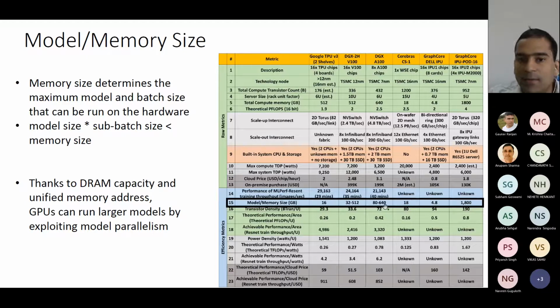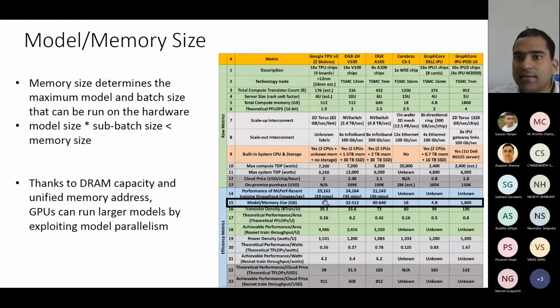So if you see here, what is the model size that it can run? This GPU can run very large model sizes. GPUs can run larger models by exploiting model parallelism. Whereas IPU can also run larger models. See here it has 18 gigabytes, so that's why it can run 18 gigabyte models. Here it has 4.8 gigabytes, it can run 4.8 gigabyte models. Here it can run 1800 gigabyte models.